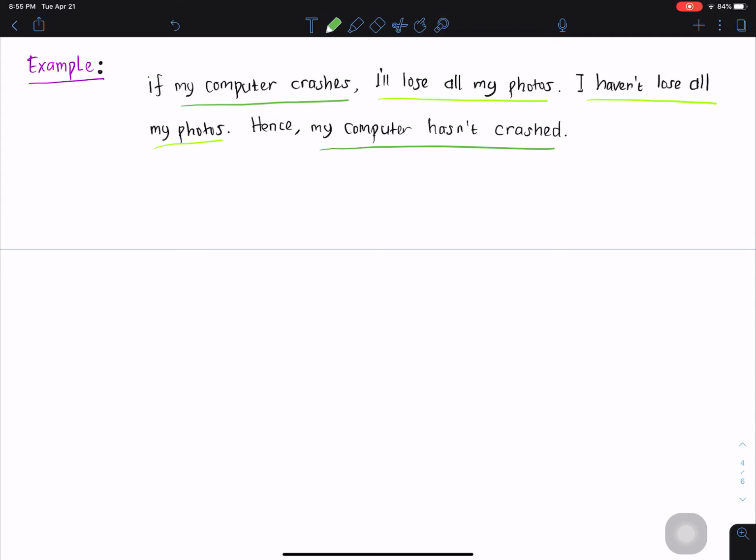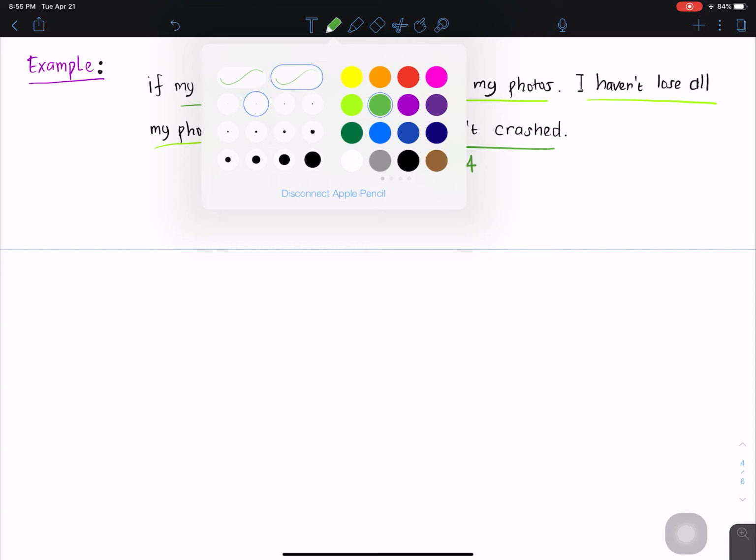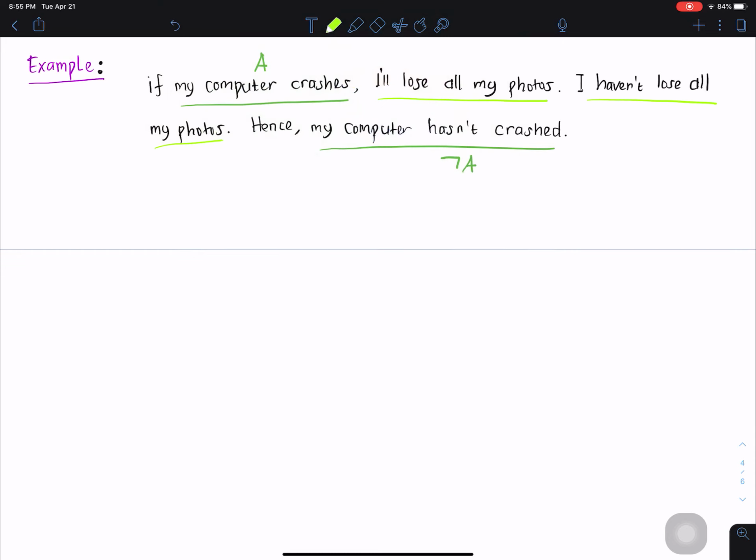So let us denote computer crash with A, computer hasn't crashed, this is the negative, so it becomes not A. And I lose all my photos becomes B, and I haven't lost, so the haven't one is the negative, it becomes not B. Okay, so if we put all in one now, the first one, if my computer crashes, so this is an implies.